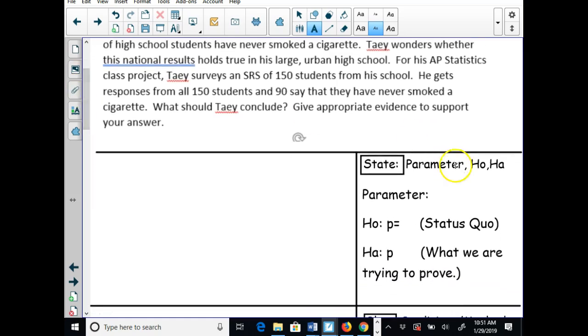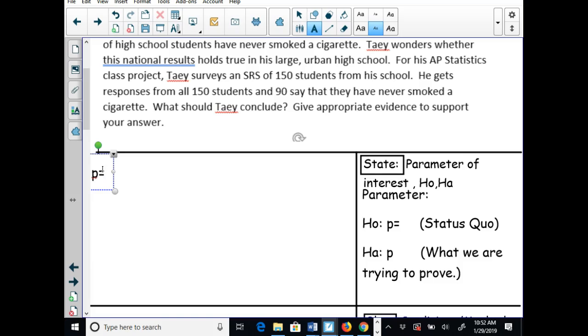In your state, I want your parameter of interest, your H0, and your HA. Give me a second just to move this down. And this is the same as yesterday, so let's talk about our P. How do we know we're dealing with a P and not a mu? Well, it doesn't say average. You would see some word that says mean or average if you were dealing with a mu.